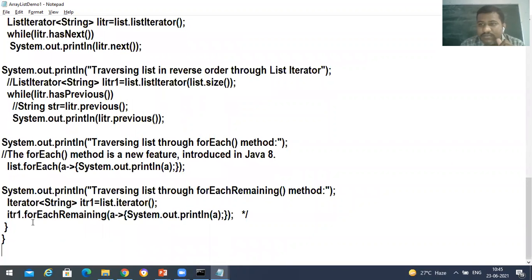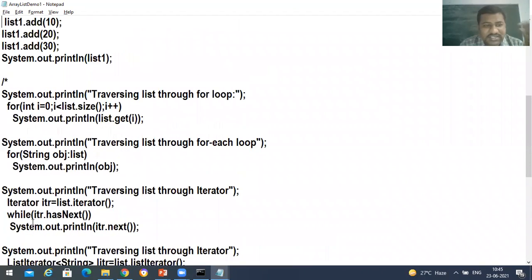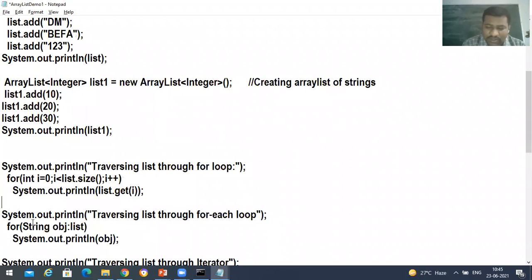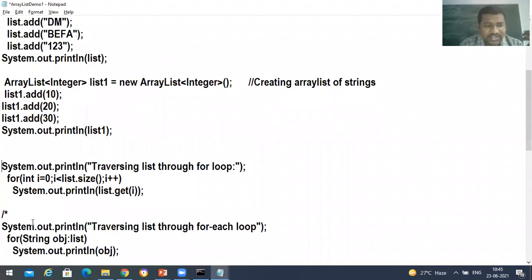And traversing the list through the forEach method, and the forEachRemaining method. Like that, different ways are there to traverse your list. Now we'll be discussing them one by one. And now what we'll be doing is we'll go with this first, that is by using what? The for loop.